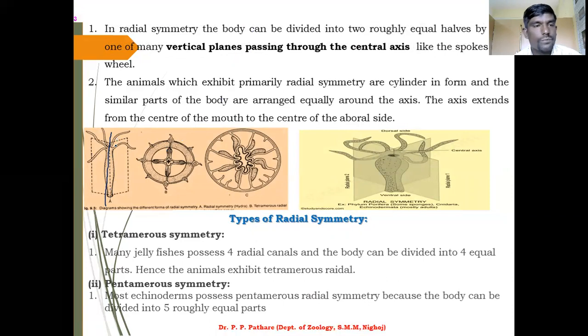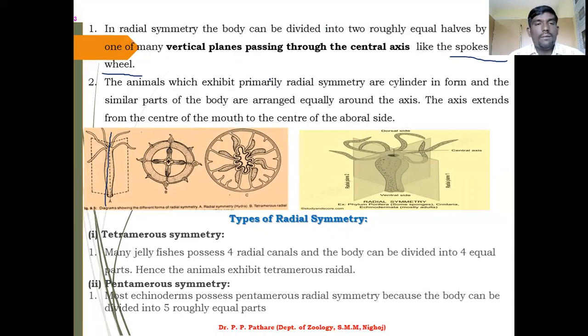But here, according to the spoke of wheel, means चक्का, आपलं व्हील असतं ना गाडीचं, त्याच्यासारखं स्पोक ऑफ व्हील. Now again, by using such type of the symmetry, you can easily divide your animals as per your requirement.